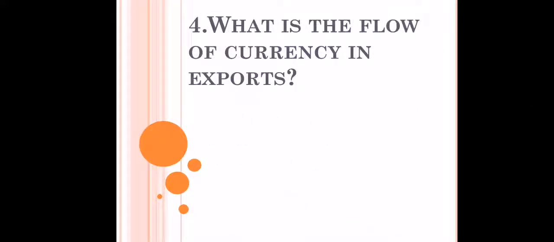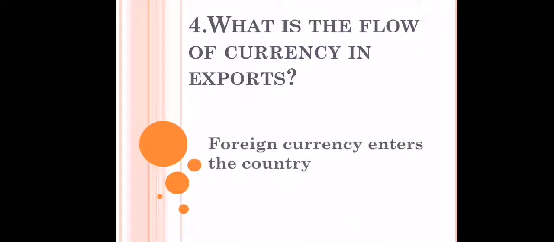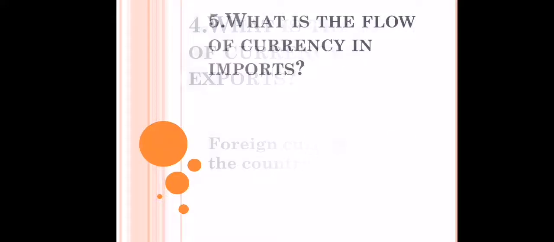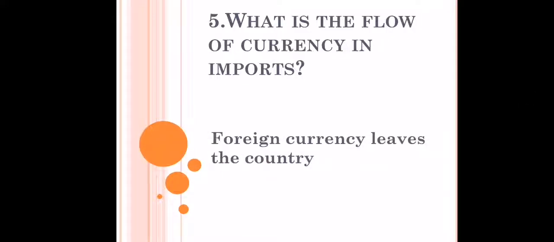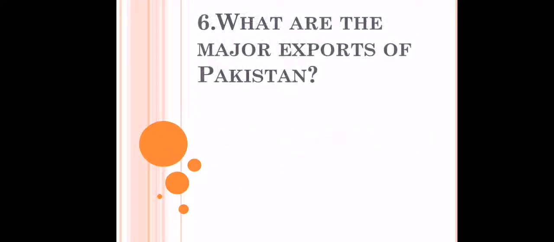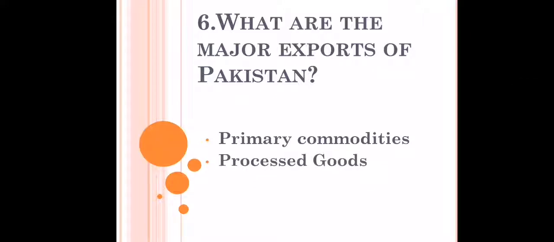What is the flow of currency in the case of exports? So we all know that in that case foreign currency enters the country. And what is the flow of currency in imports? Foreign currency leaves the country in that case. The next question, what are the major exports of Pakistan? So at first it comes primary commodities and then the processed goods and then after that manufactured goods.